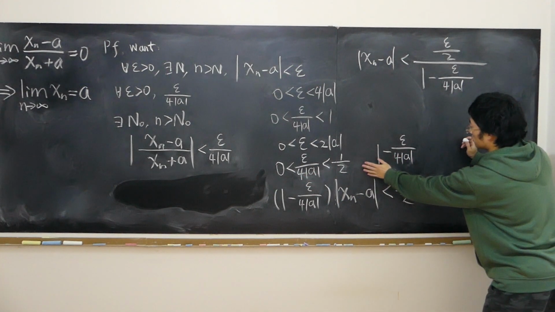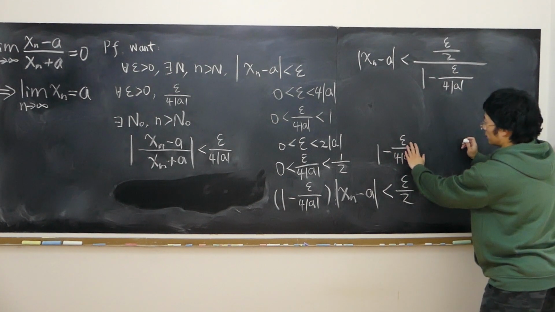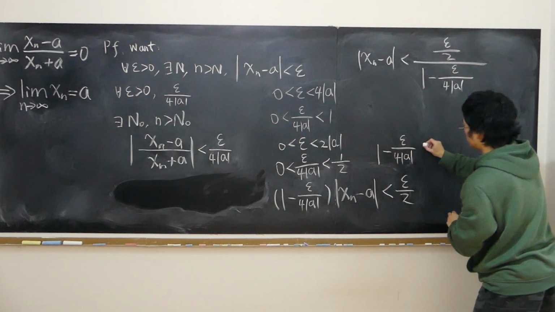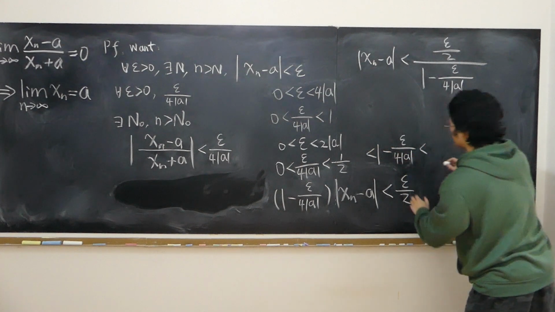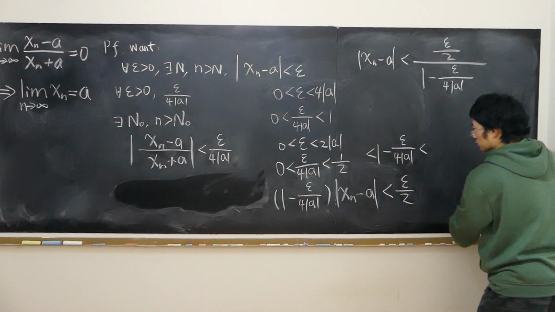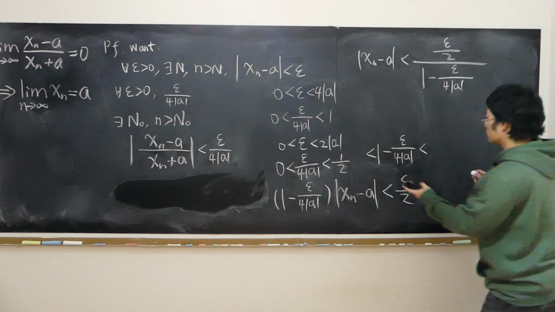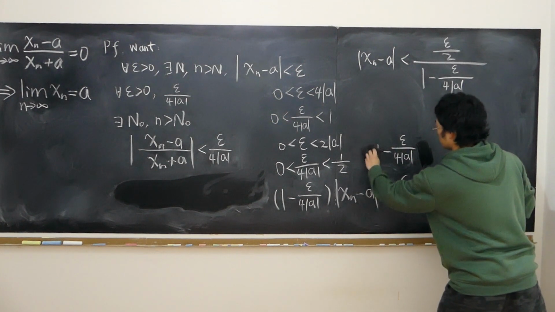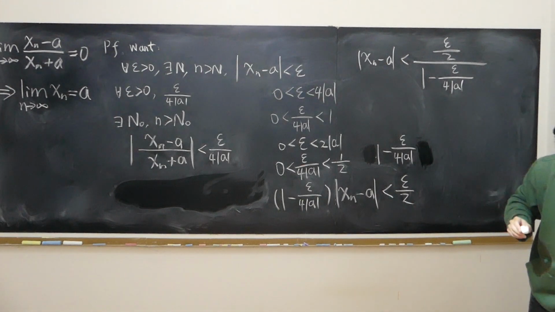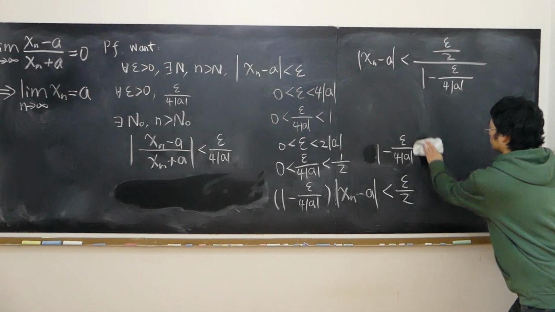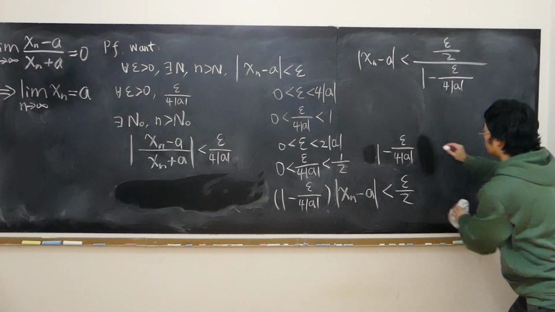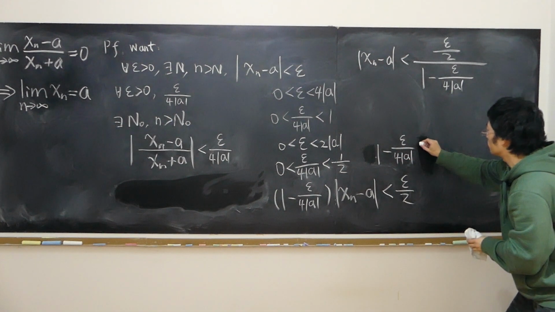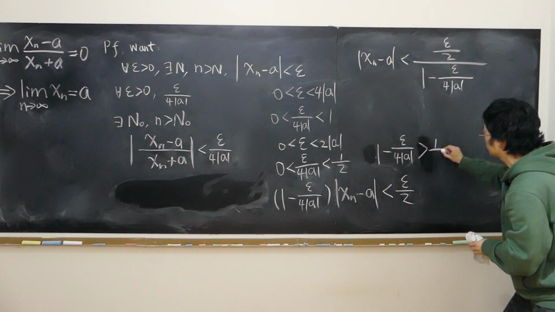So 1 minus a quantity that's in between 0 and half should be larger than, it's already larger than 0 and also larger than half.